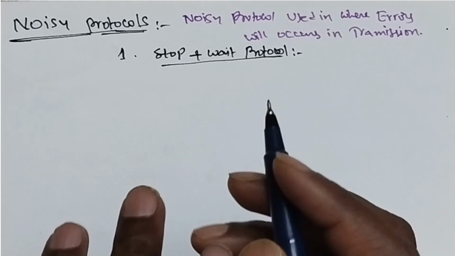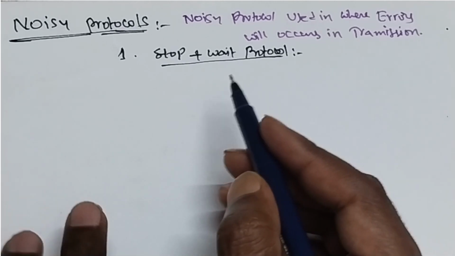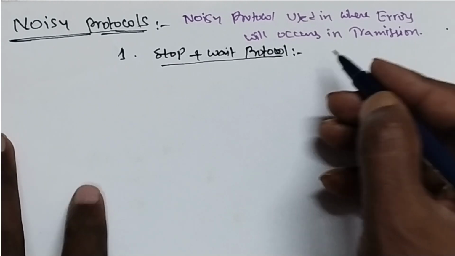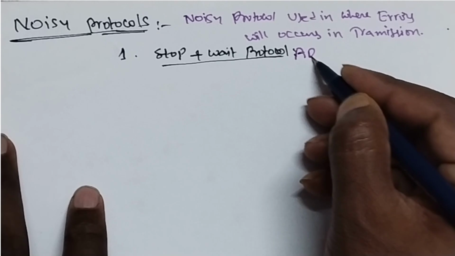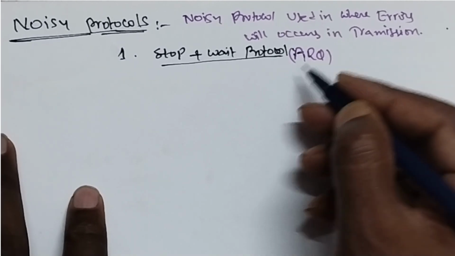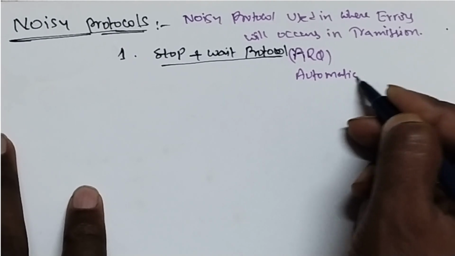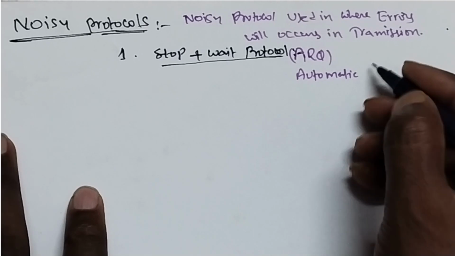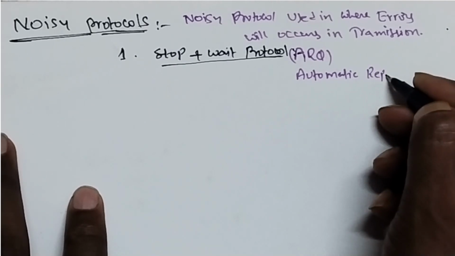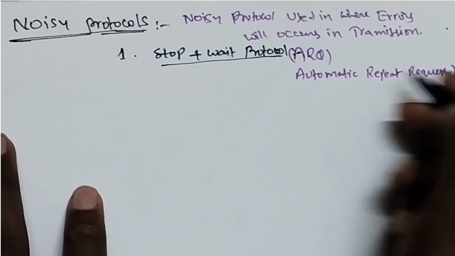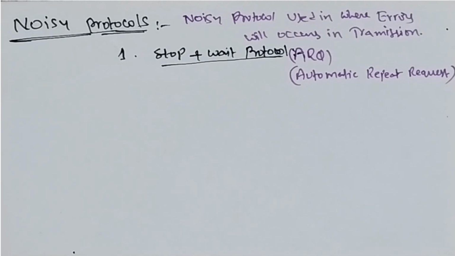Here, what are the noisy protocols we have? We have three protocols. The first one is the stop and wait ARQ. What is the meaning of ARQ? ARQ means automatic repeat request. What is the meaning of automatic repeat request? Let's see.